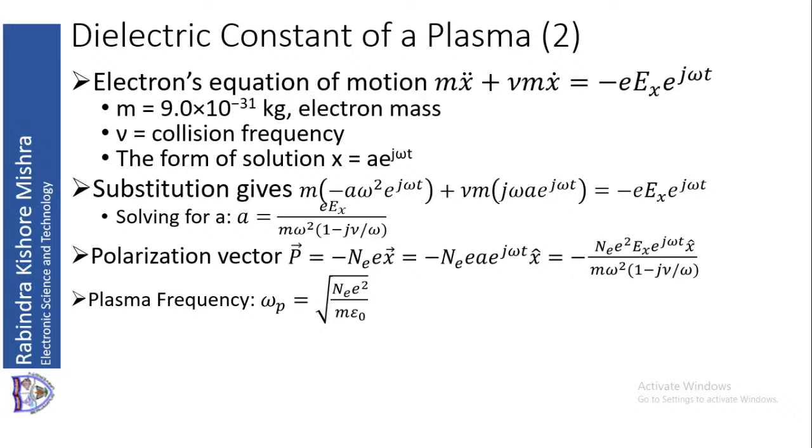To do that, we define a plasma frequency omega p, which is equal to root over of Ne into e square divided by m into epsilon 0. So we are multiplying epsilon 0 in the numerator and denominator. Then we take Ne into little e square divided by m into epsilon 0 as omega square p, and omega p we define as the plasma frequency.